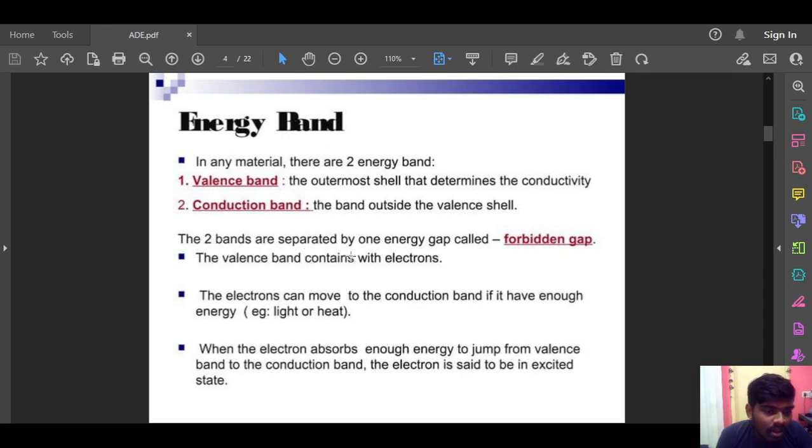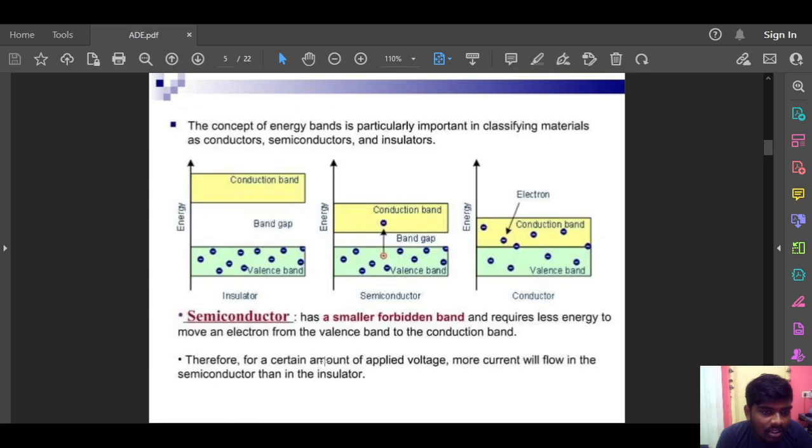The valence band contains the electrons. Electrons can move to the conduction band if they have enough energy. When an electron absorbs enough energy to jump from the valence band to the conduction band, the electron is said to be in an excited state. The concept of the energy band is particularly important in classifying materials as conductors, semiconductors, and insulators.